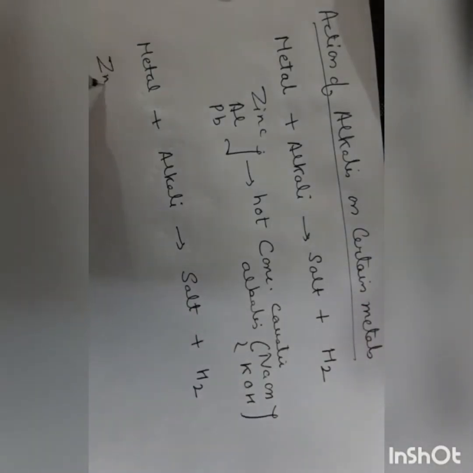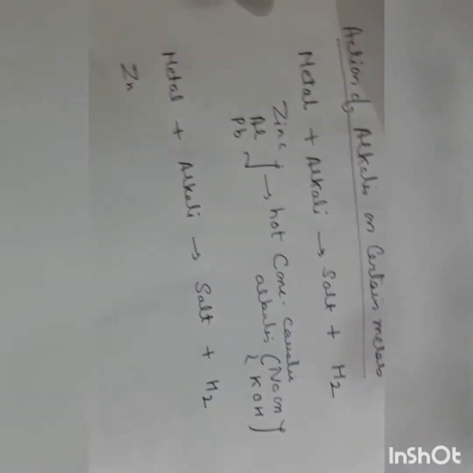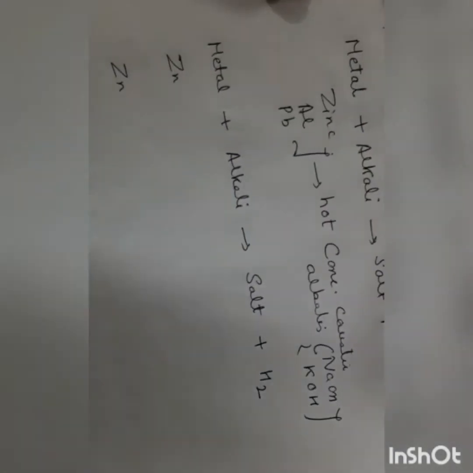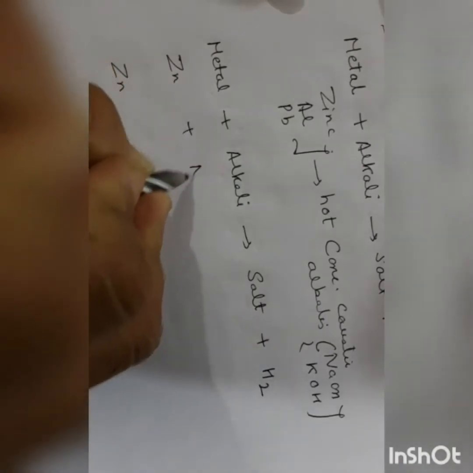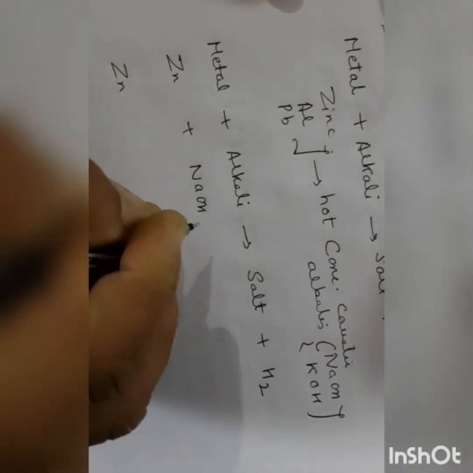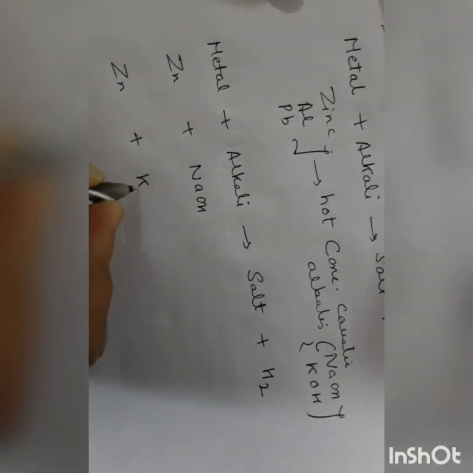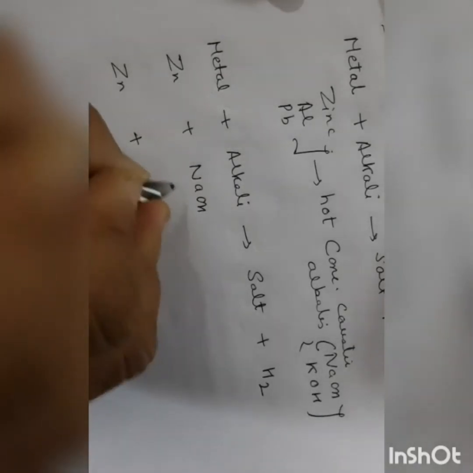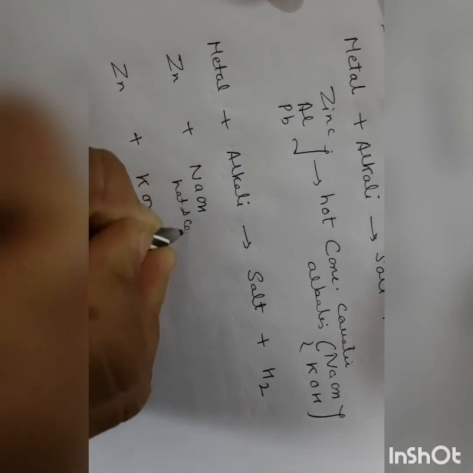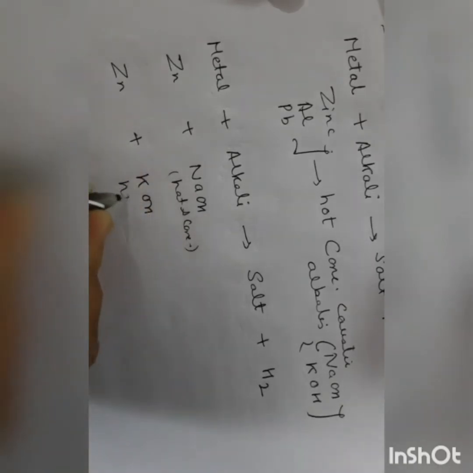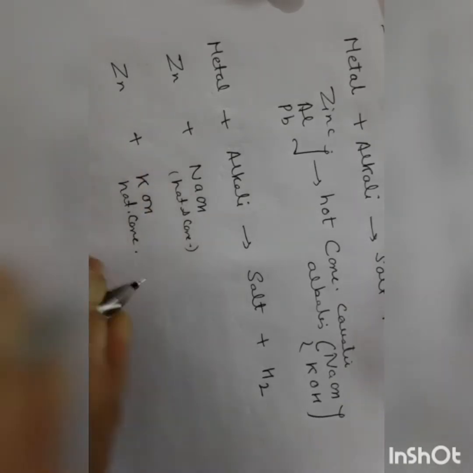First we will take zinc. Now zinc is reacted with hot and concentrated sodium hydroxide and hot and concentrated potassium hydroxide.